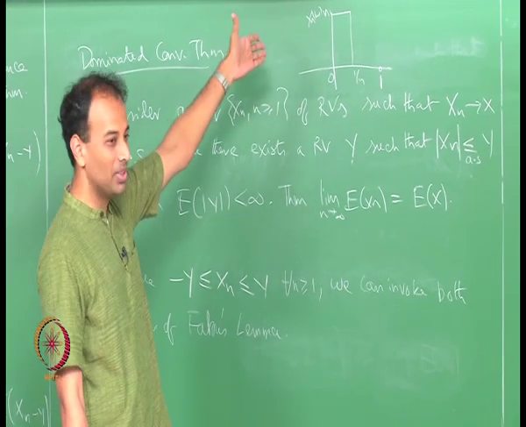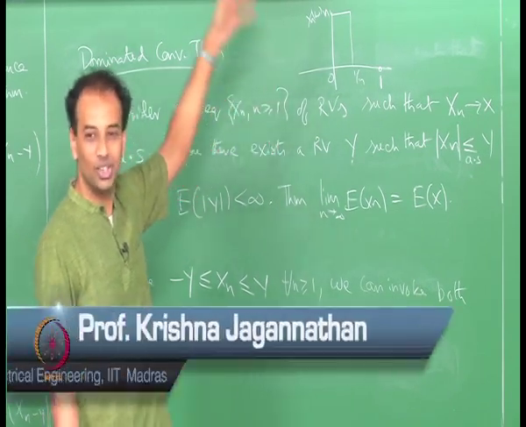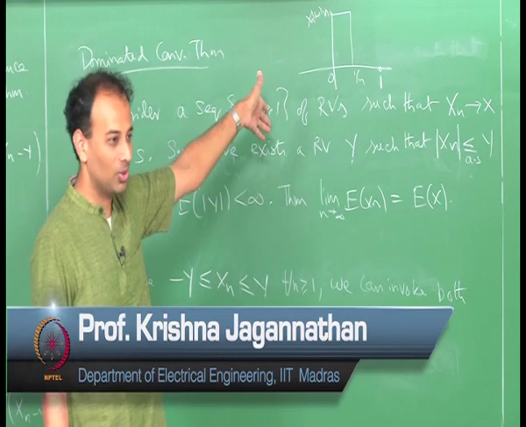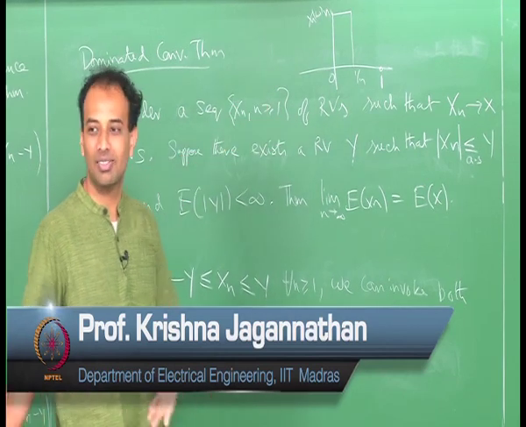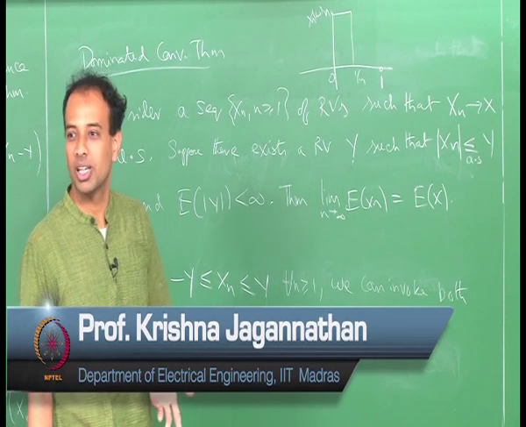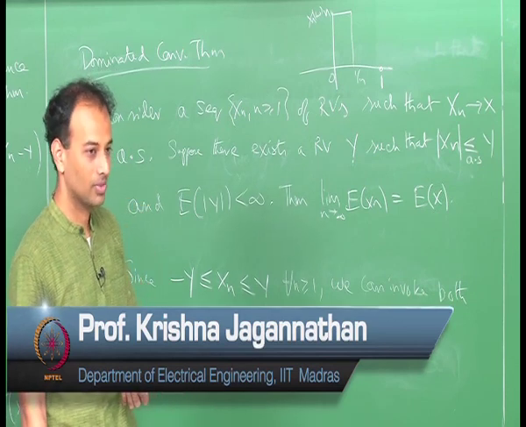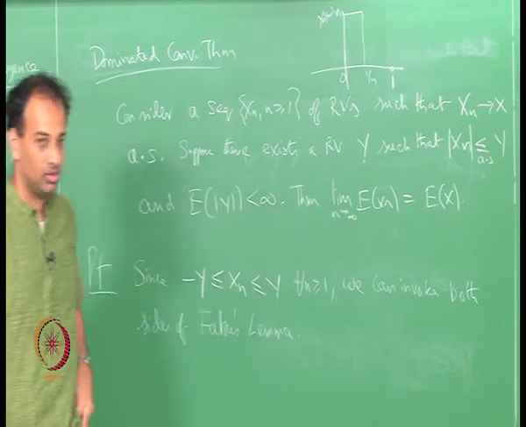So, in this example neither monotonicity nor dominatedness holds, because if either of them held you would have convergence of integrals, convergence of expectation, right. Okay, I will stop here.